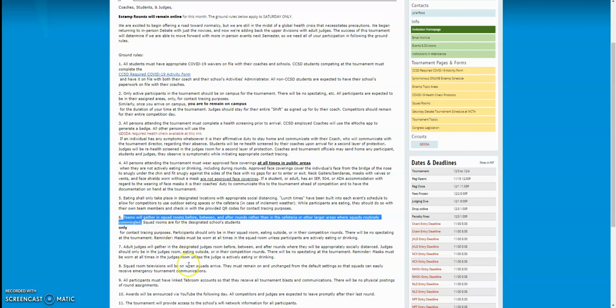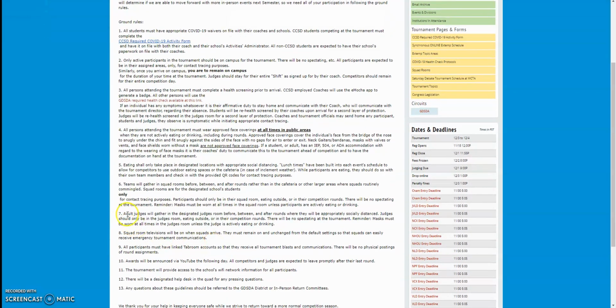Squad rooms are for only the students from that school. The coaches from your school will be in your room. Judges, you could visit your squad rooms, but you probably have a lot of judging to do, so you don't need to worry about the squad rooms. You should only be in your squad room, eating outside, or in your competition rounds. You should not be trying to get into other people's squad rooms. You should not be hanging out in the hallway. You should be in your competition room, in your squad room, or eating outside.